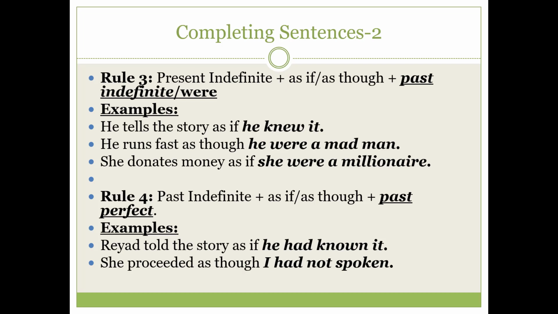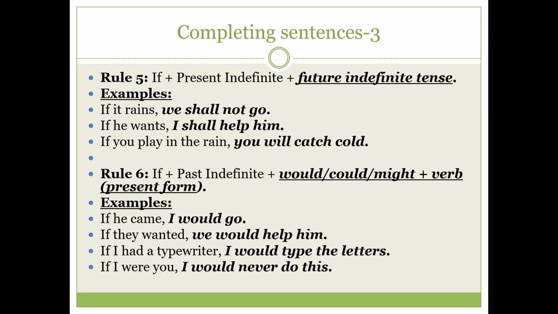Remember this thing. If you find "if" in the beginning of a sentence, and after it you find present indefinite tense, then remember that in the main clause you will have to use future indefinite tense. So the structure will be like this: if plus present indefinite tense and then future indefinite tense. In the example, you can see, if it rains, we shall not go. So "if it rains" is present indefinite tense. We have used present indefinite tense after "if", and then in the later part, that is the main clause of the sentence, we have used future indefinite tense.